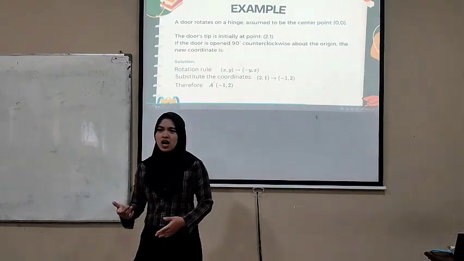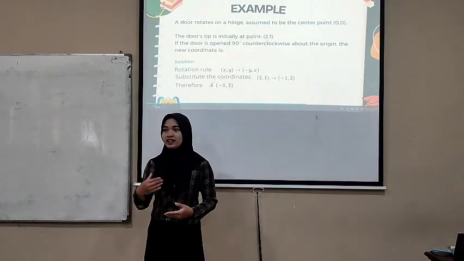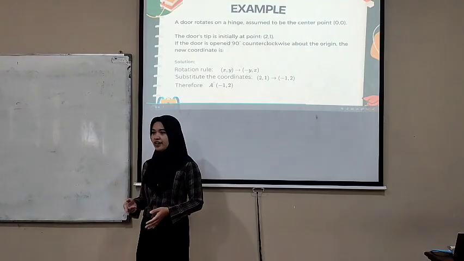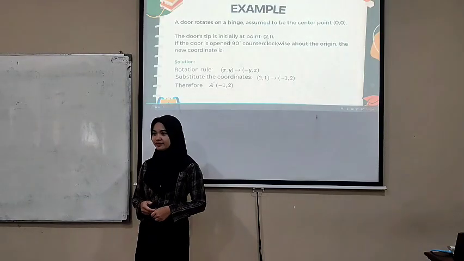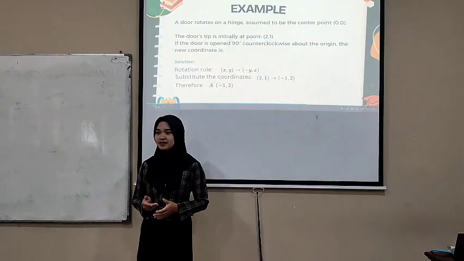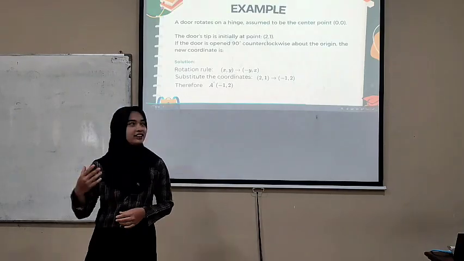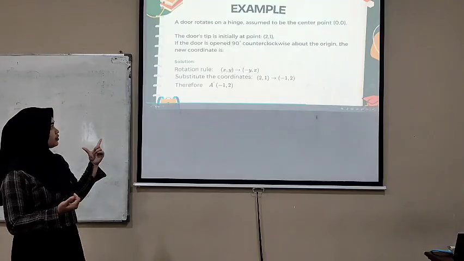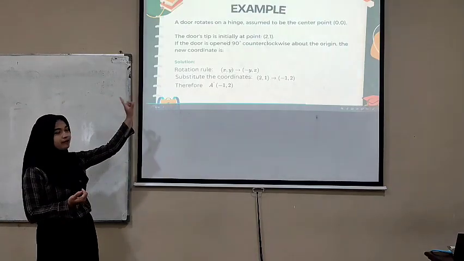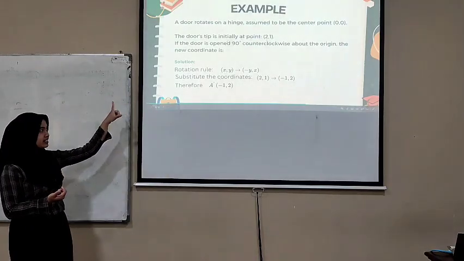Okay, what is the rule of 90 degrees counterclockwise rotation? (x, y) becomes (-y, x). Okay, exactly. The rotation rule: (x, y) becomes (-y, x).